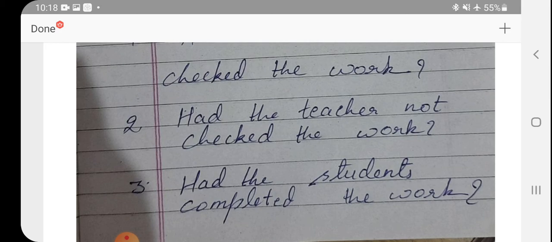When you convert past perfect sentences into negative form, you add not after had, and when you convert the same sentence into interrogative form, you start the sentence with had and end the sentence with a question mark. It becomes an interrogative sentence.